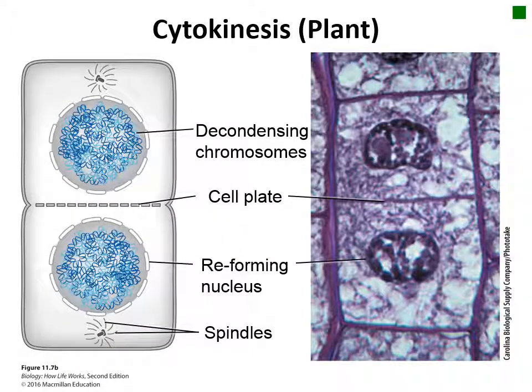In plant cells, cytokinesis must work differently because of the plant cell wall. Here, the division of the cell is achieved by constructing a new plant cell wall along the cell plate.